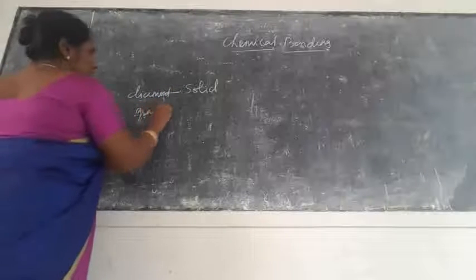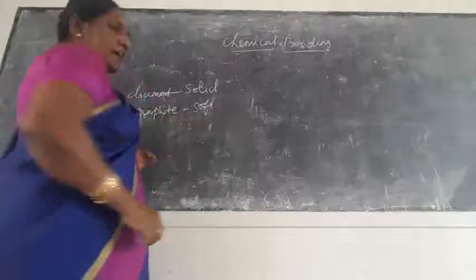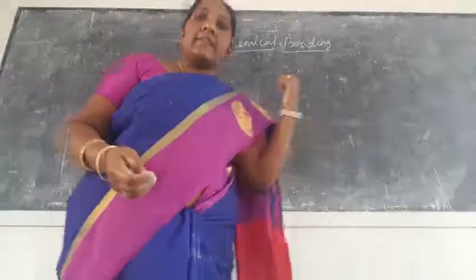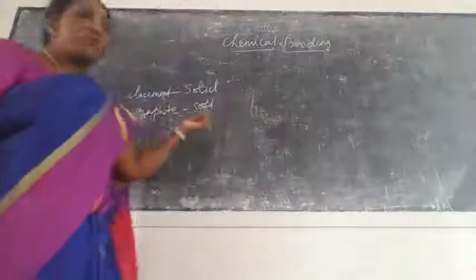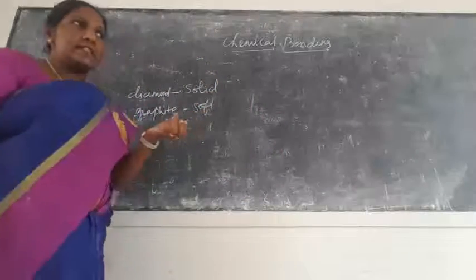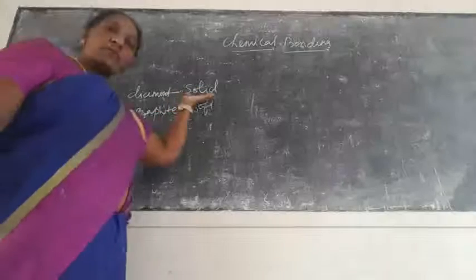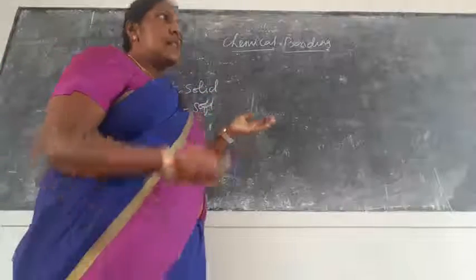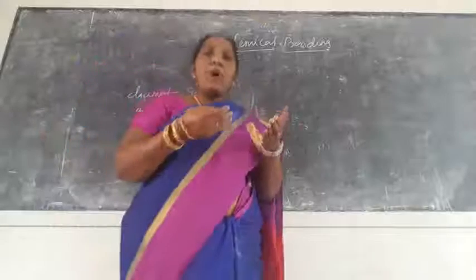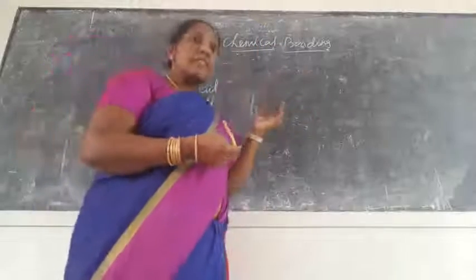Graphite is a soft one, as in grease. Diamond is very hard and graphite is very soft. What is the reason behind why the same allotropes are so different, one very hard and another very soft? Because of the intermolecular attraction, the bonding between the atoms. That is called chemical bonding.